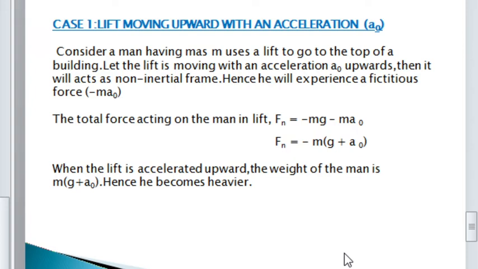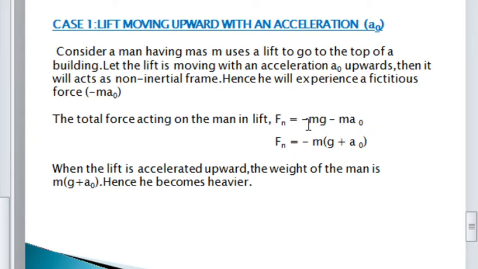if I am considering a man standing inside the lift moving with an acceleration a0, then the man experiences a fictitious force, because in the case of a non-inertial frame, due to the acceleration of the frame, the particle or the object or the man inside this particular lift will experience a fictitious force minus ma0. So the total force acting on the man in the lift can be calculated as Fn is equal to minus mg minus ma0.